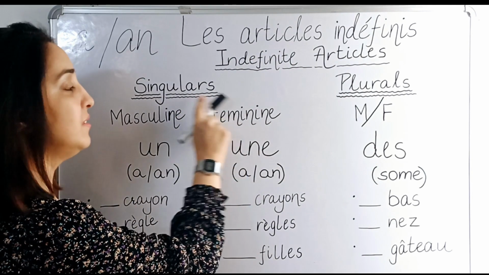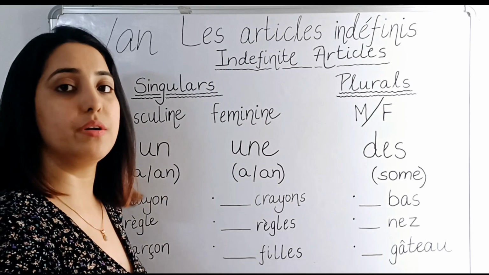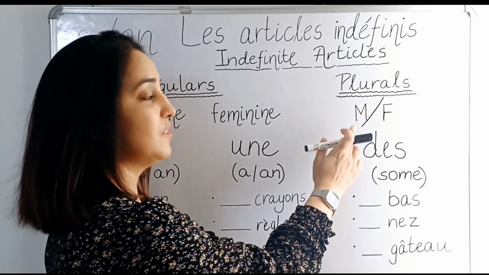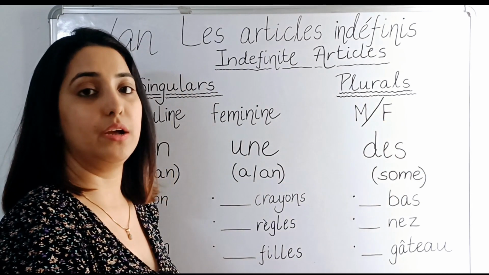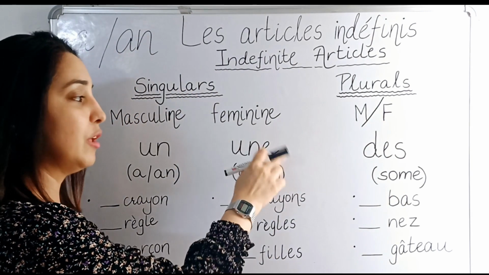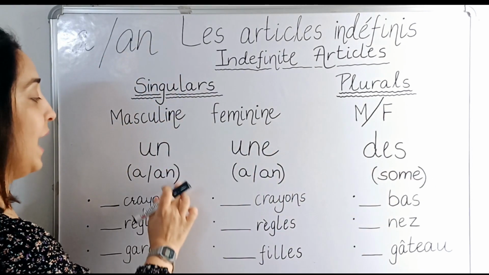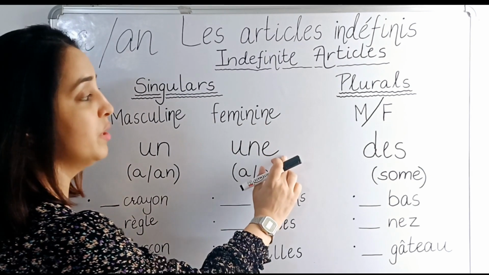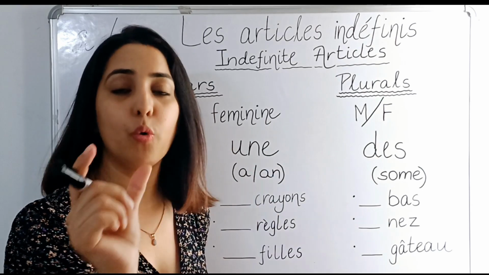For feminine singulars, we use une. And for plurals, whether it's masculine or feminine, we use des. No matter if it's feminine or masculine, we always use des. So this is for a, this is for a and an, and this is for some, meaning some quantity.